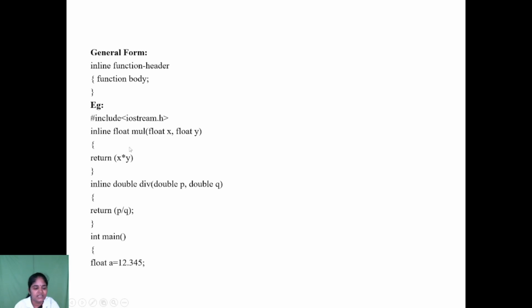Here you just have to multiply. We get the input from the main function and allocate it to x and y, then calculate x into y, then return the statement. Next, again we get the input from the main function and allocate values to p and q. Here the div function returns the division calculation.